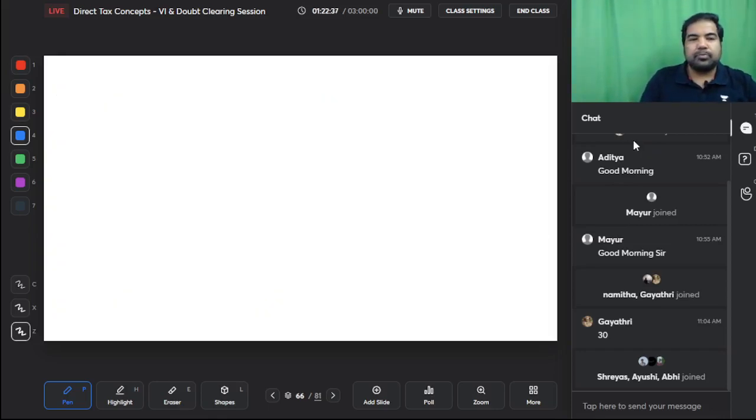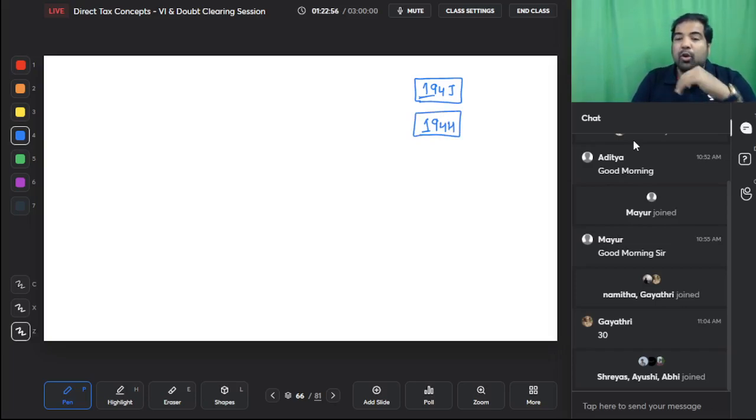important guys. There were 3 sections which are not applicable to small individuals and small HUFs. 194J, in which case small individuals could pay to professionals without deducting any TDS. 194H, under which small individuals, small HUFs could pay to brokers and not deduct any TDS. And 194C, in which they could pay to contractors and not deduct TDS. So they were very happy that they could pay huge amounts without deducting TDS. So they started misusing it.